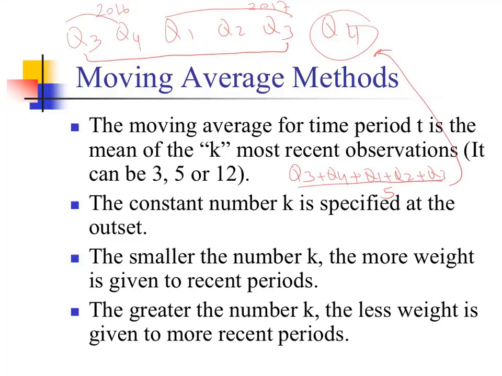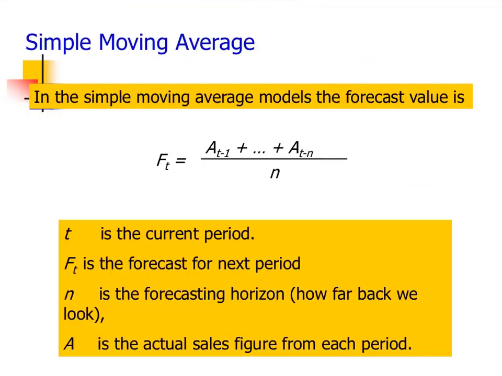The constant number k is specified at the outset. As I said, you are going to make a decision on which k to use. The smaller the number k, the more weight is given to recent periods. And the greater the number k, the less weight is given to more recent periods. In the simple moving average model, the forecast value is Ft, which is the forecast. In our case, it might be quarter 4, and it is going to be the sum of the most recent periods divided by the number of periods.